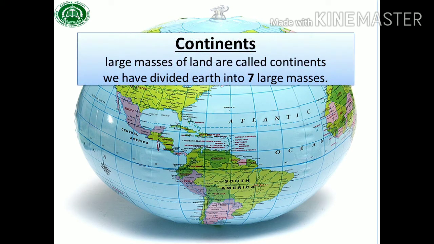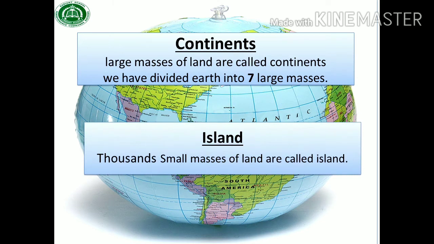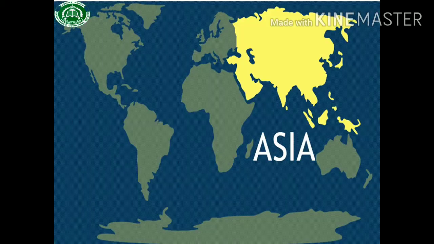The first topic is continents. Students, what are continents? We divided Earth into 7 large masses. Masses also means pieces of land. So, large masses or large pieces of land are called continents. If we talk about islands, thousands of small masses or pieces of land are called islands. One more thing about an island: an island is always surrounded by water.